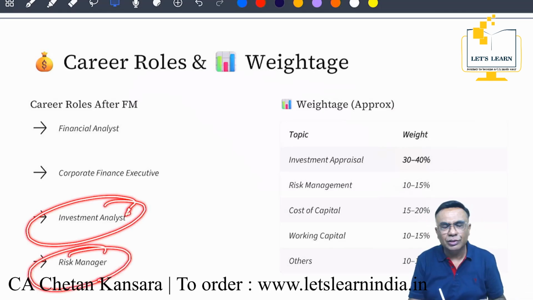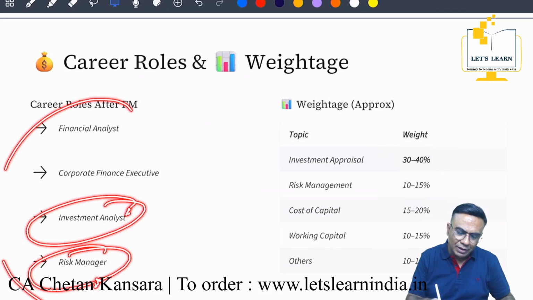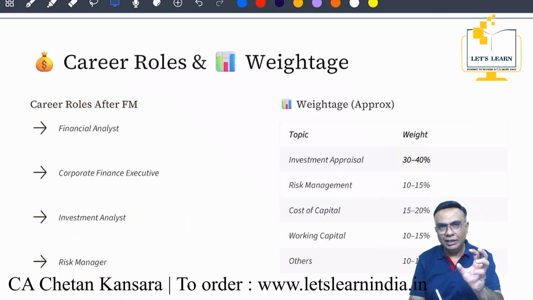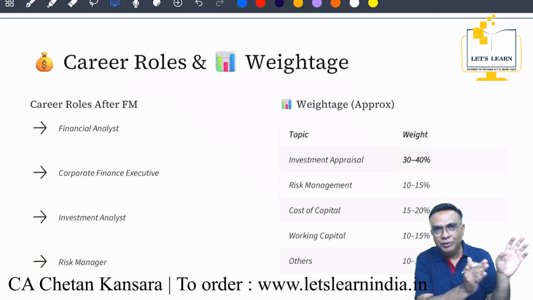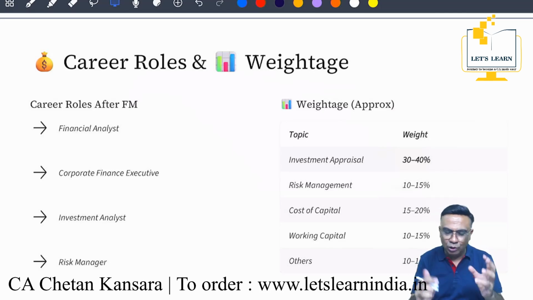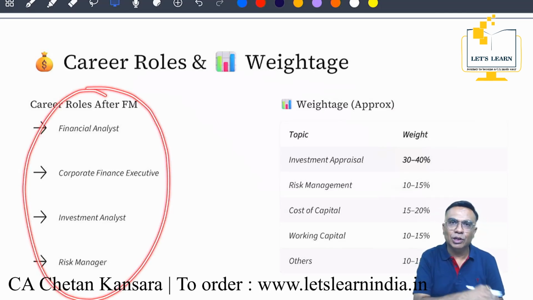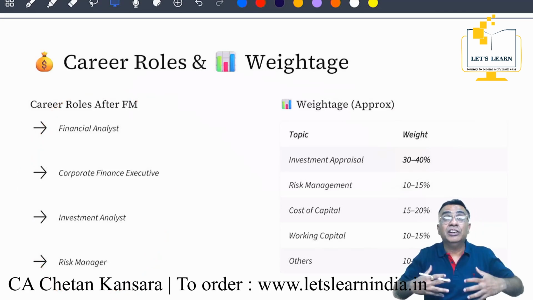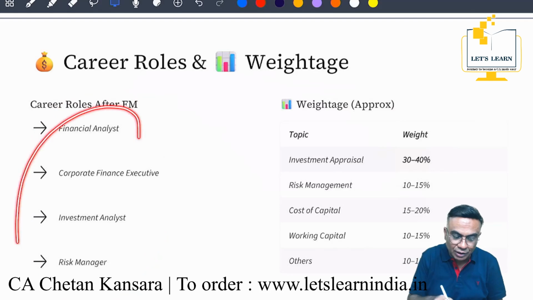And risk manager, how to hedge the forex risk. So these are some roles of an FM person in the company. So if you complete this paper, you get broad knowledge about all this. What is the scope, what will be the career opportunities? These are the career opportunities.